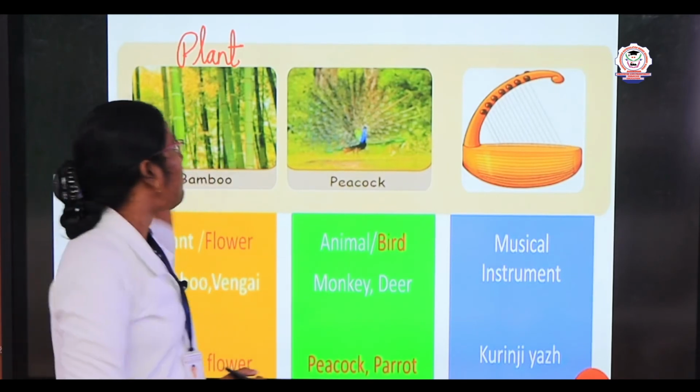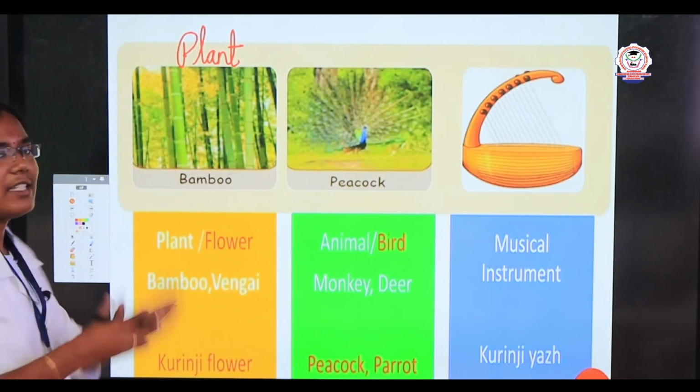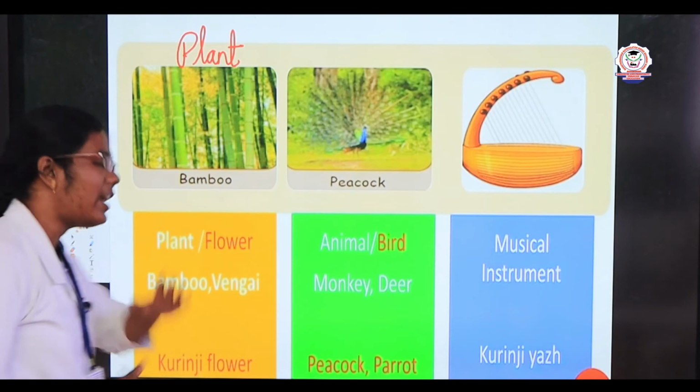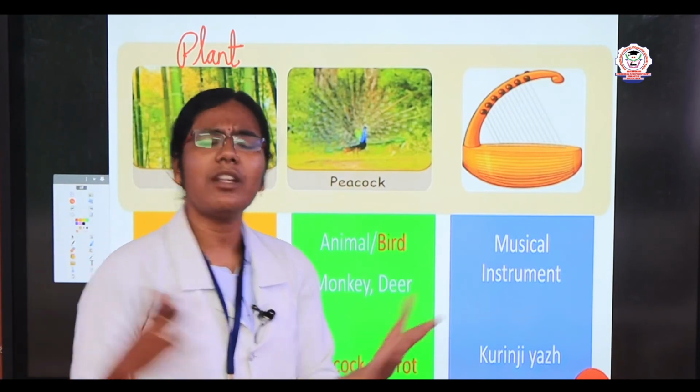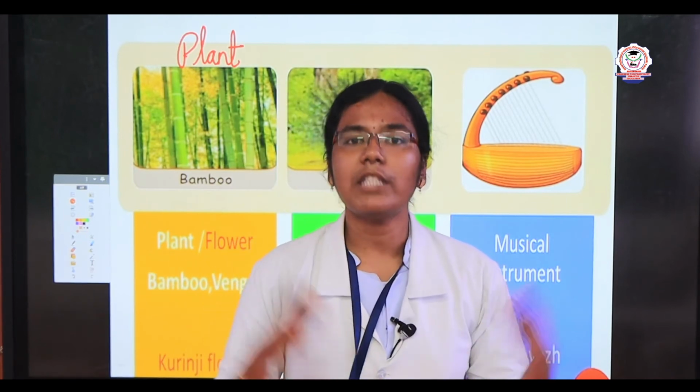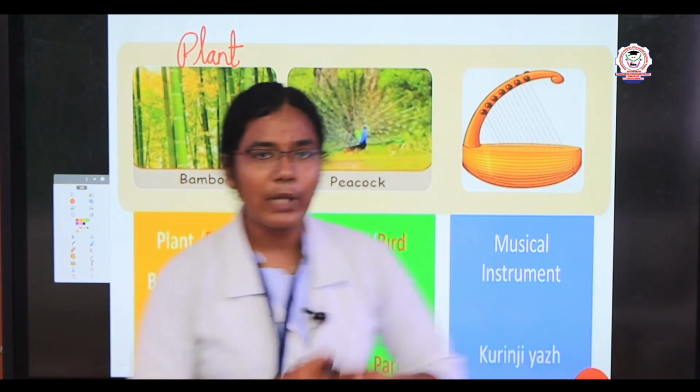So plants means we'll say bamboo tree and vengai, and also you'll remember the Kurinji flower. These are all the flowers. Along with that we will see some of the herbs also. Some of the herbs are also found in the mountainous area.